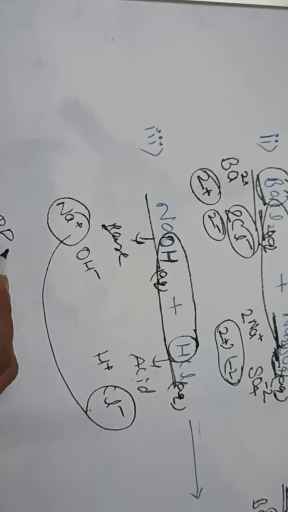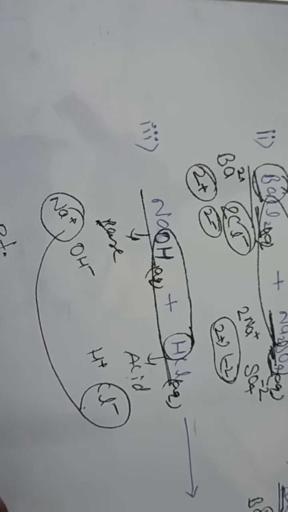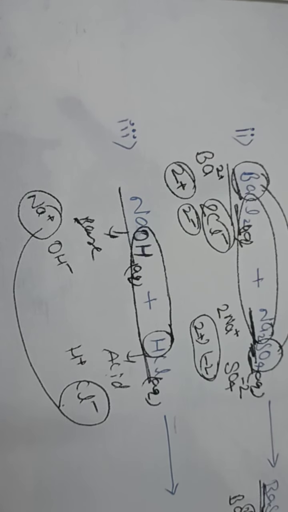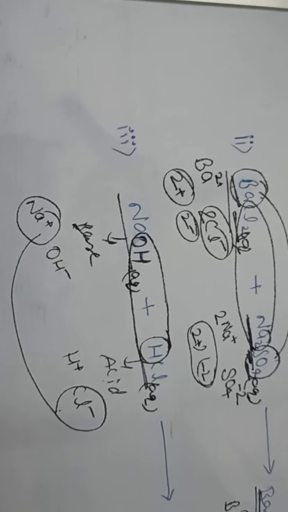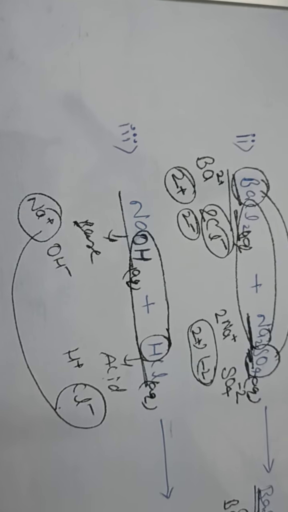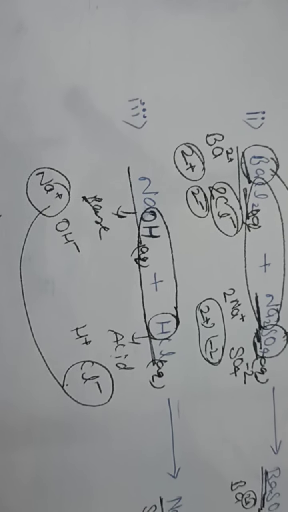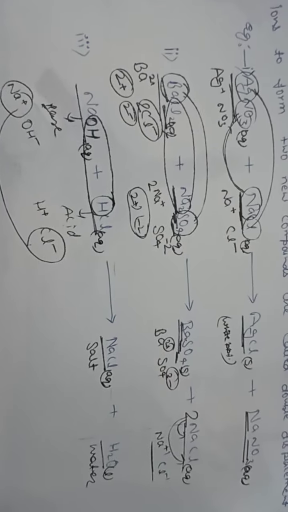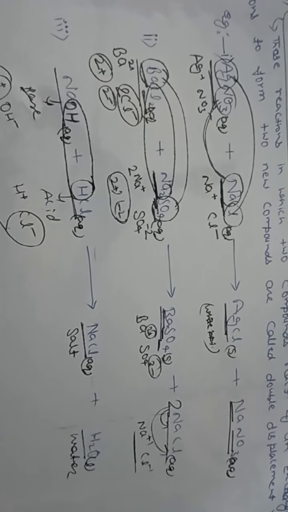What is a precipitate? Any reaction in which an insoluble solid, called a precipitate, is formed that separates from the solution is called a precipitation reaction. In the next video, I will explain again about the precipitation reaction and the oxidation reduction reaction.